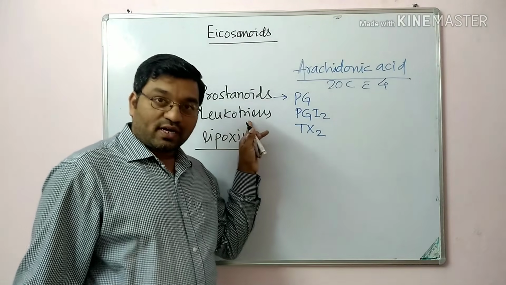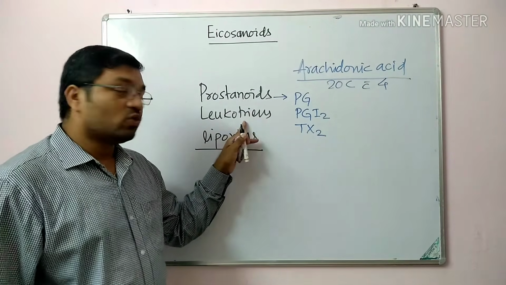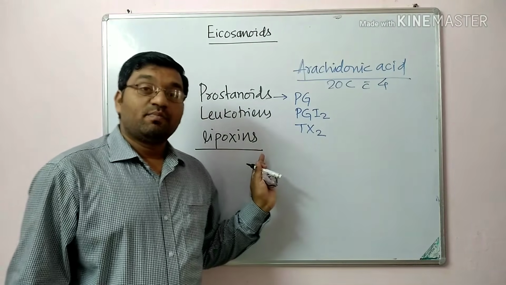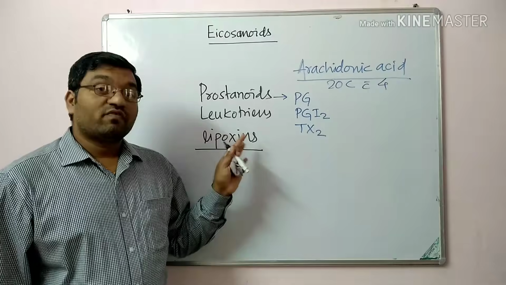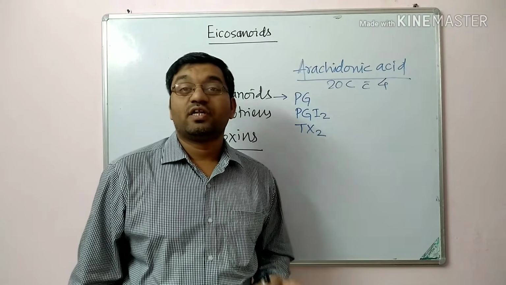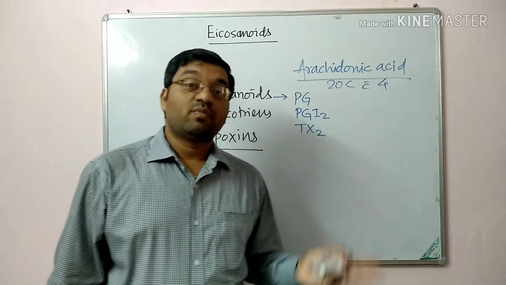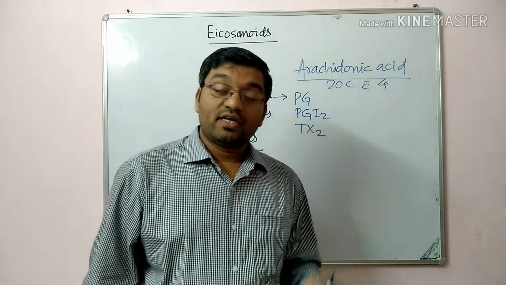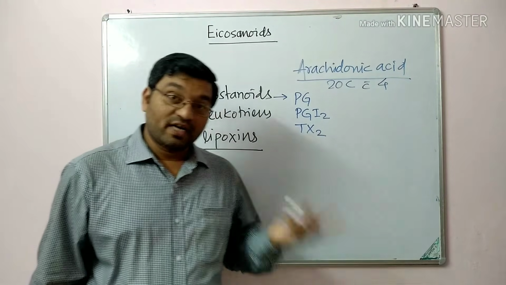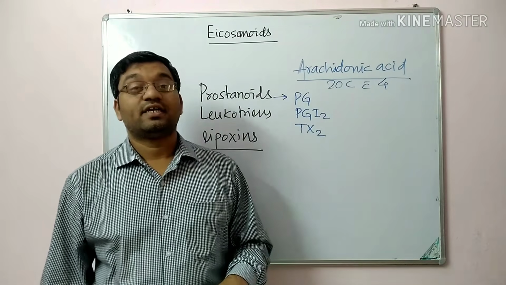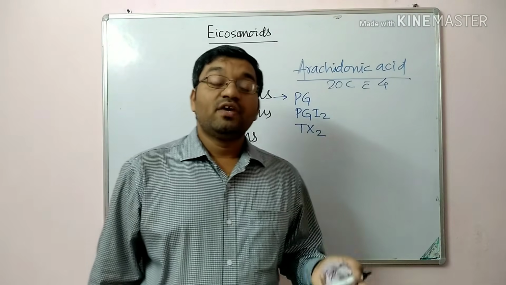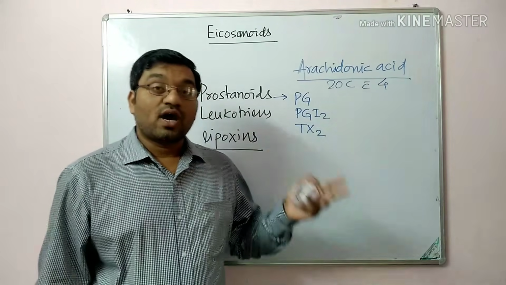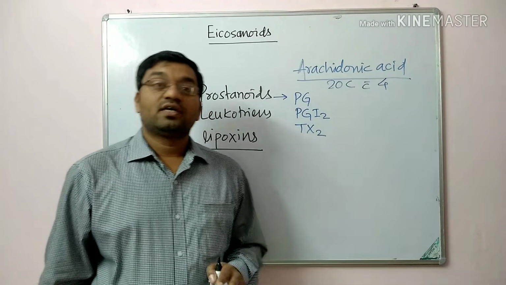Well, there are a number of leukotrienes from A to F, leukotrienes A, B, C, D, E, F, and lipoxins. These are inflammatory mediators. There are a number of functions of these prostaglandins and related compounds in our body, including bronchoconstriction, bronchodilation, vasoconstriction, vasodilation, constriction of the myometrium. Then they are responsible for platelet aggregation, and for inhibition of platelet aggregation. They are responsible for pain, fever and inflammation. So they are regarded as local hormones and they are very potent in their action.